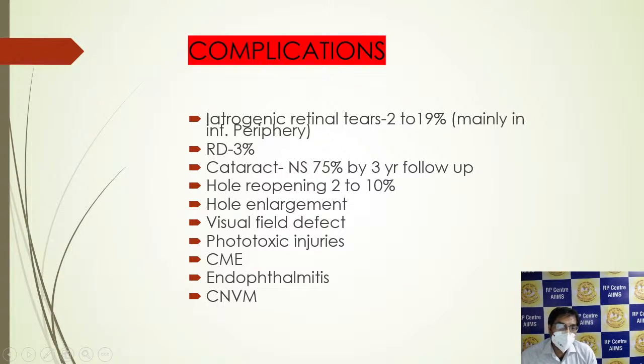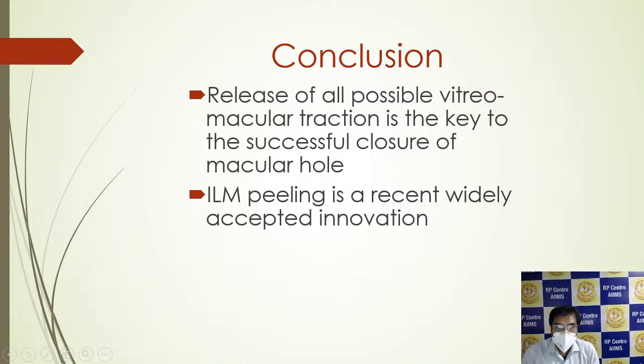The complications during macular surgery can lead to iatrogenic retinal tears, 2 to 19%, mainly in the inferior retina. RD can occur in 3%. Nuclear sclerosis occurs in 75% by 3-year follow-up. Others include hole reopening, hole enlargement, visual field defect, phototoxic injuries, CME, endophthalmitis, and CNVM. So the conclusion: release of all possible vitreomacular traction is the key to successful closure of the macular hole, and ILM peeling is the recent widely accepted innovation in macular hole surgeries.